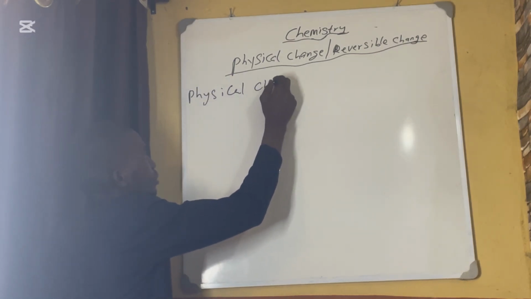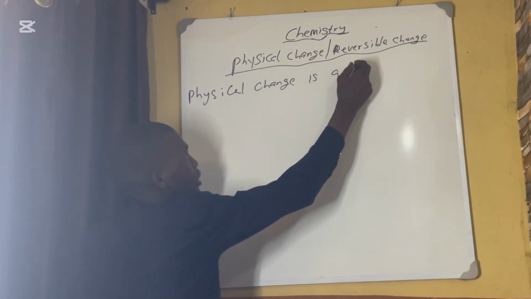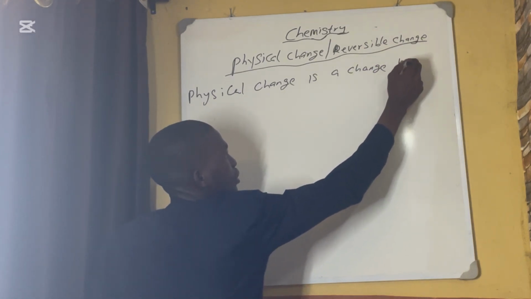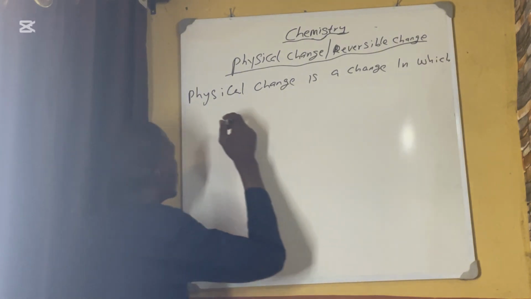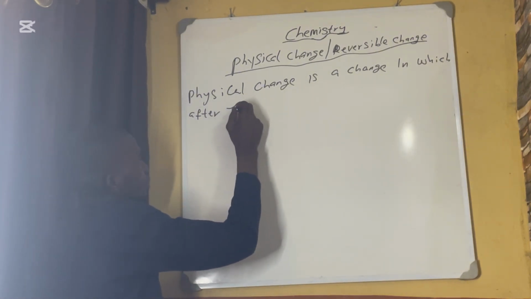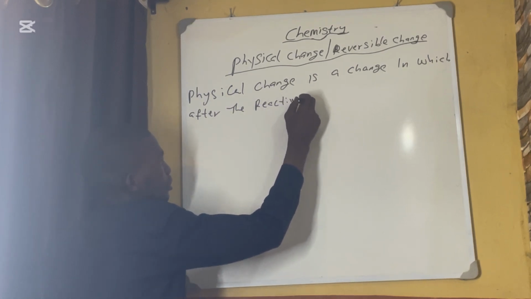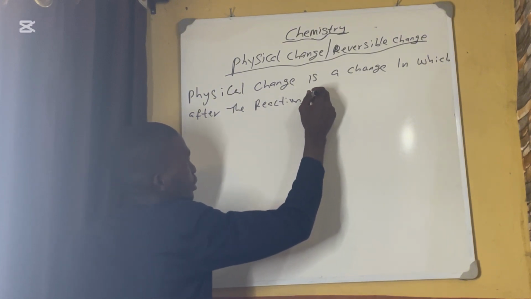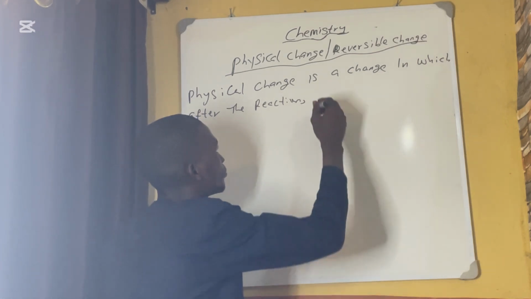Physical change is a change in which after the reaction a new substance will not be formed.